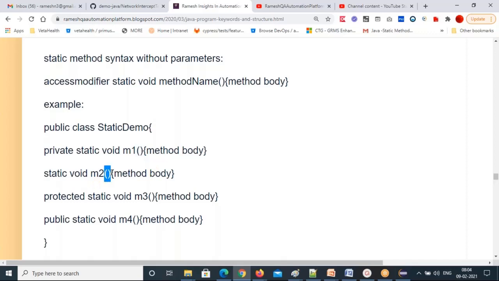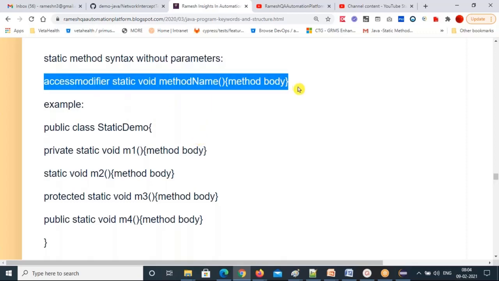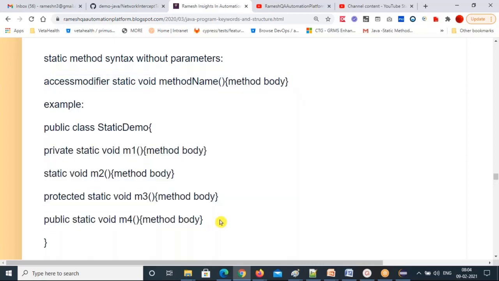I'm not giving any parameters here. That's what I call without parameters. You can create a static method. That is the syntax of this one. If you want to create a method without any parameters with a void keyword, use this syntax. With this syntax, I derived four methods, and I have written that simple class.